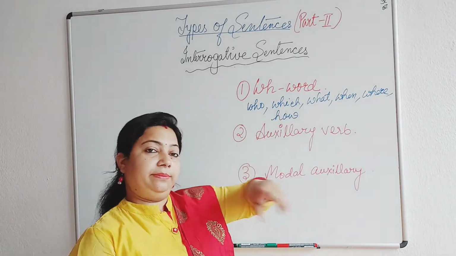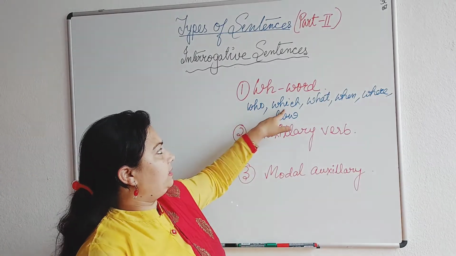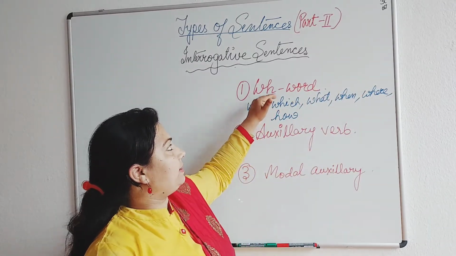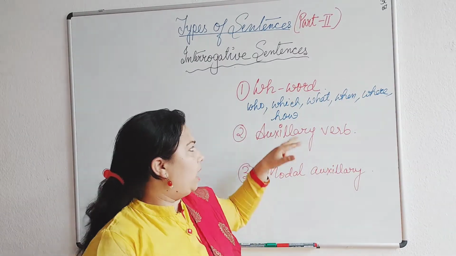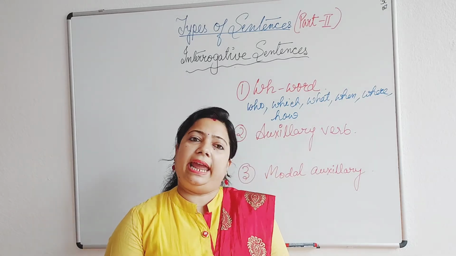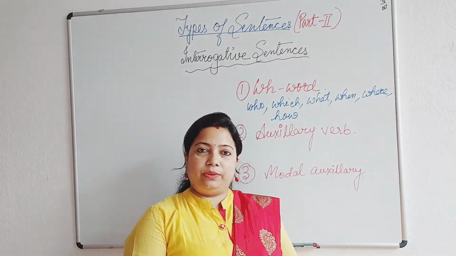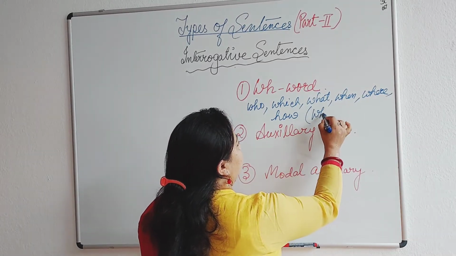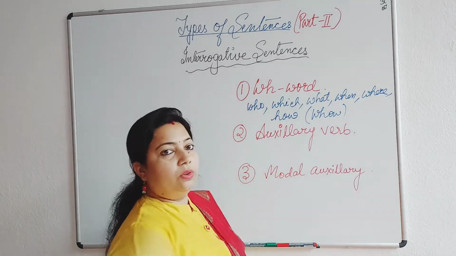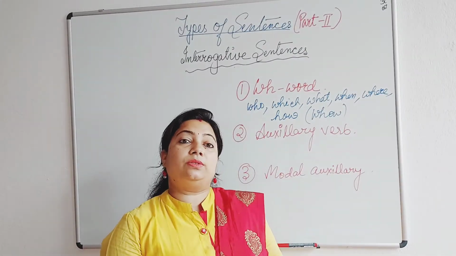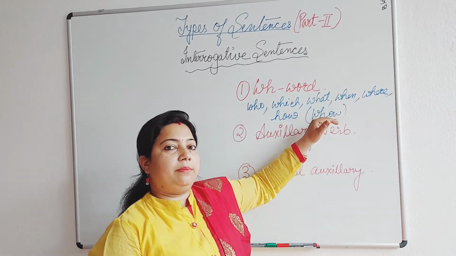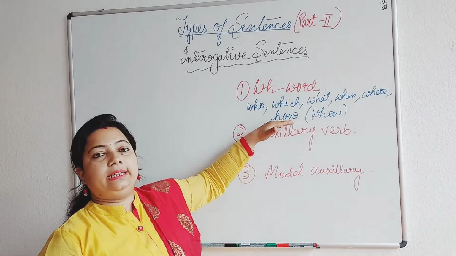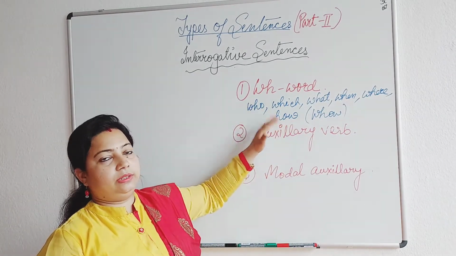Now the first question may come to your mind that okay, these things we understood, that who, which, what, when, where, these words are beginning with WH, but why how? Because how is beginning with only H, then why WH? Actually, how previously was pronounced as "whow", and at that time it fell under the category of WH words. Still now it continues to be a part of the WH sentences.